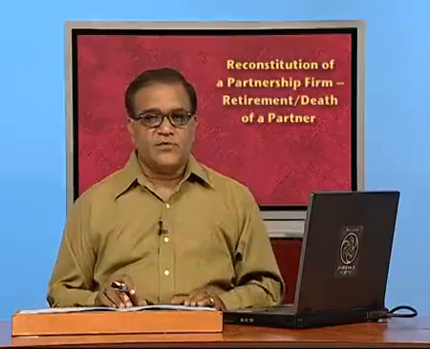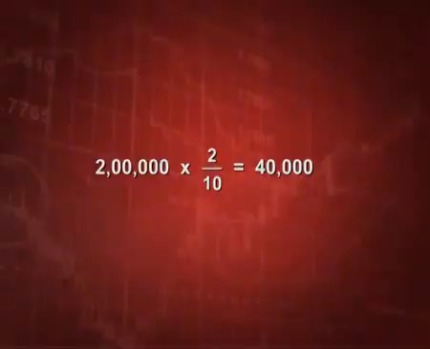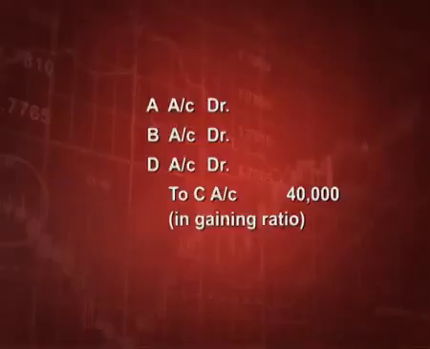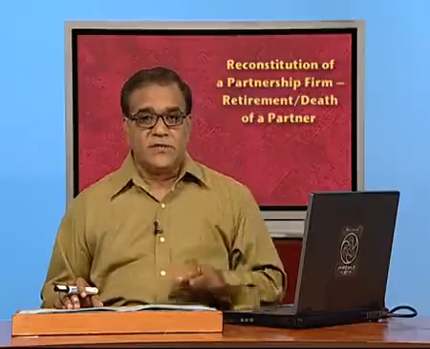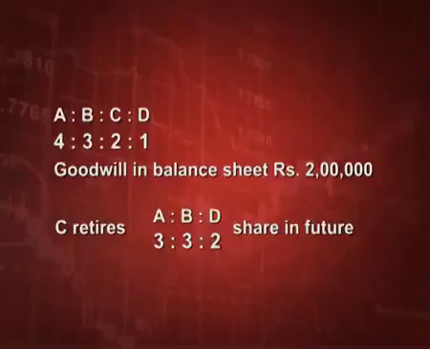Now, who is retiring? Mr. C. His share is 2/10, that is 2 lakh into 2/10, that is 40,000. Mr. C will get 40,000 and he will be credited. Normally, what we do is A, B, D debit to C. So, that makes it C will be gaining 40,000 and ABD will be giving 40,000. But let us see if somebody is sacrificing among the existing. Let us see the question again.